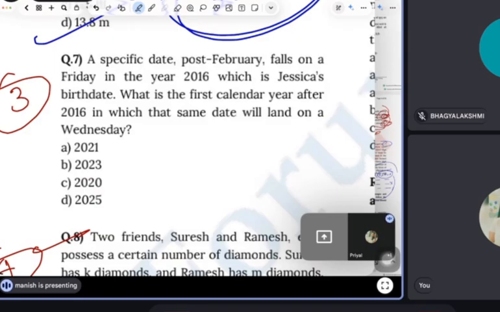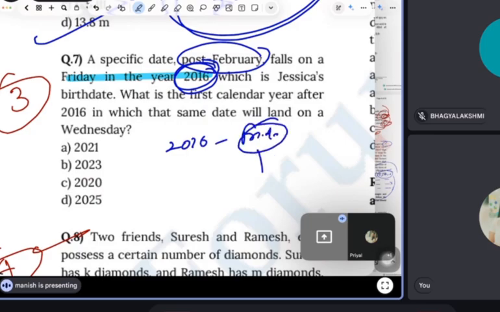One thing is given here: 2016 is already a leap year. But the date is post February, so the leap year will not matter here. Yes, I repeat, although 2016 is a leap year, it will not matter. So if 2016 is a Friday, the question is asking when Wednesday will come. You can count.